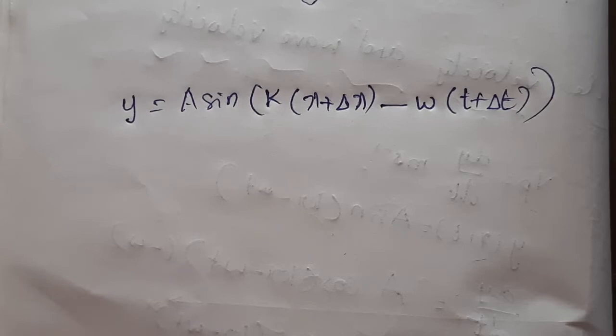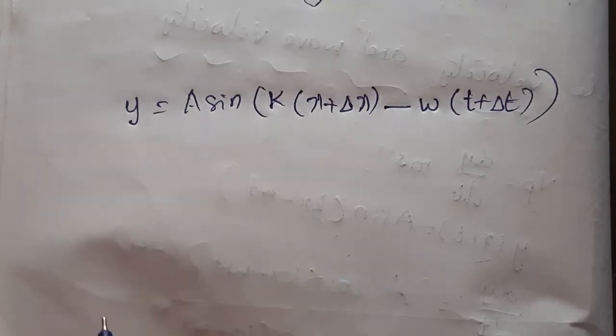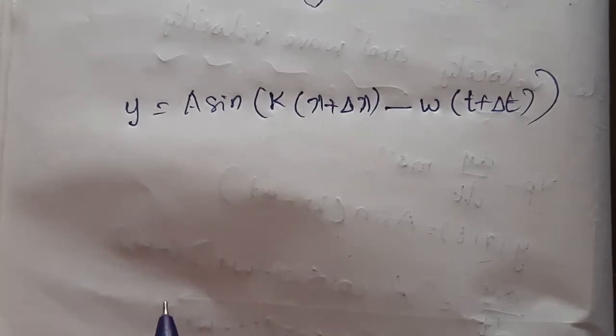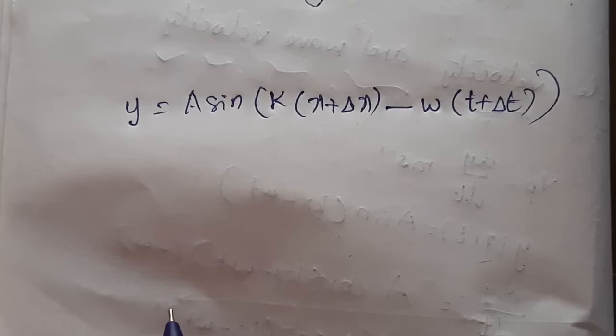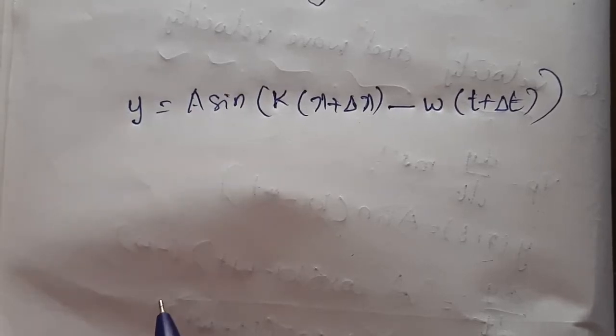So here the shape of the wave remains the same, isn't it? When the progressive wave is considered, the amplitude is maintained constant, so the shape is the same and the phase of the wave also remains constant.